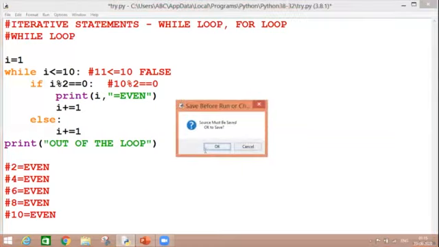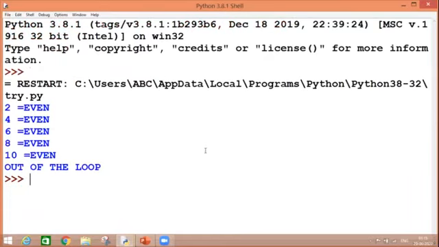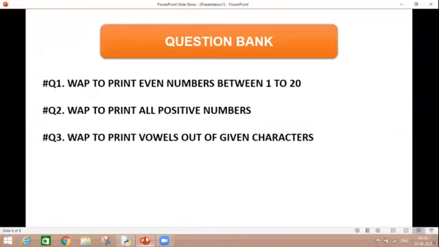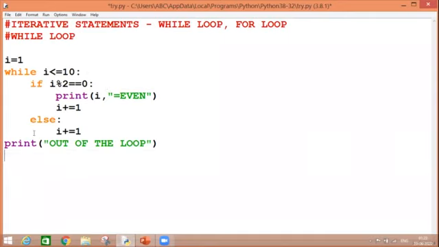Let's run it. And as you can see, the result is here along with out of loop. Second question is write a program to print all positive numbers. So let's do the changes in the same program quickly.